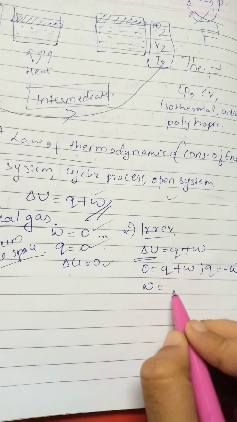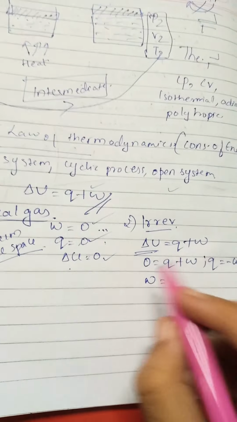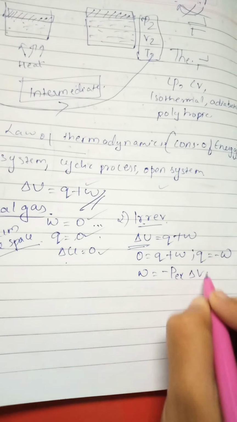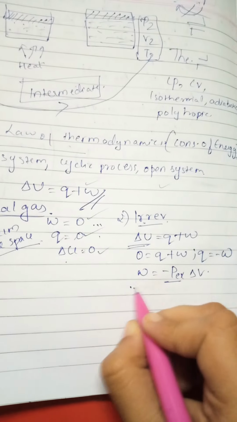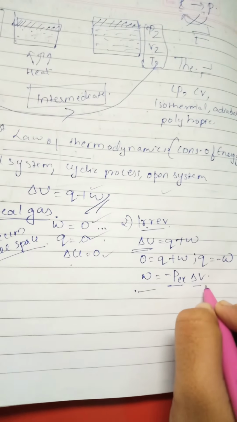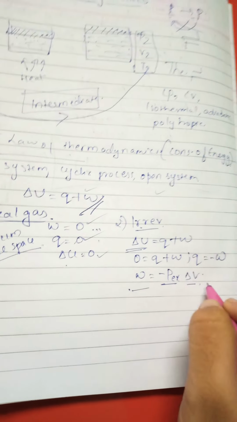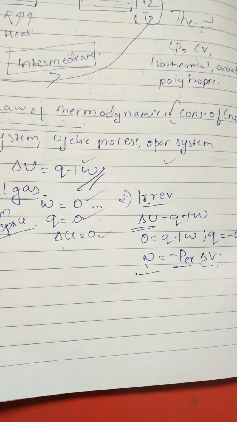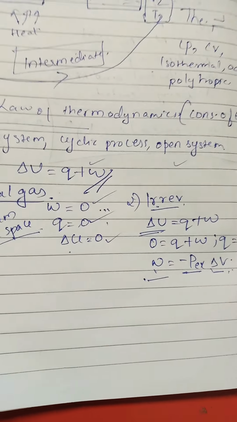Here we have to study a formula: work done in an isothermal irreversible process is minus P external into delta V. That is, work is external pressure into change in volume. Okay, so this is a formula that you have to study.